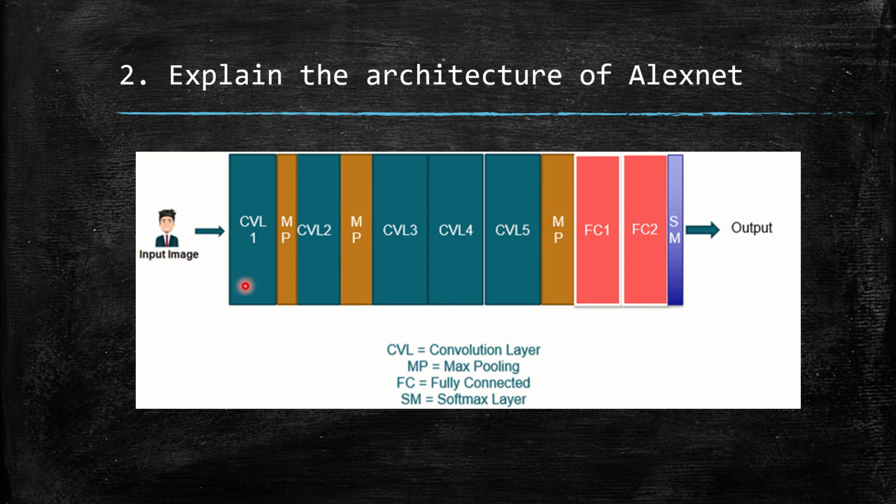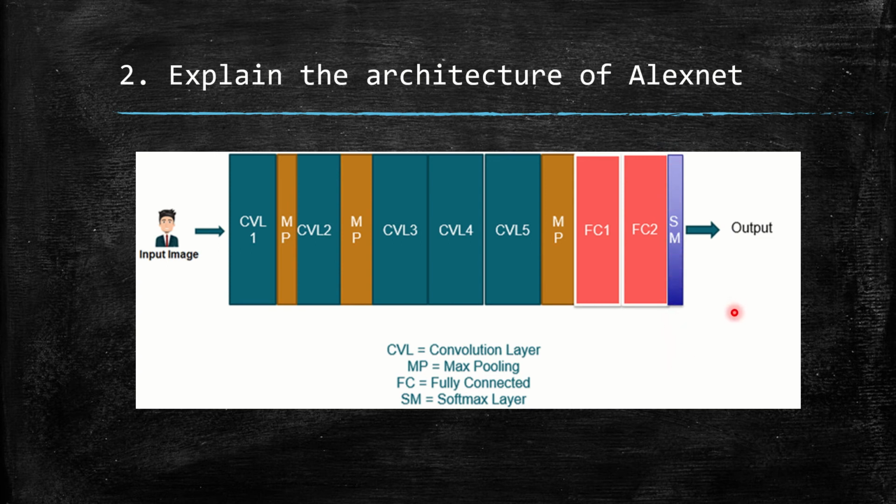The first layer is a convolution layer followed by max pooling, a convolution layer followed by max pooling again, then 3 convolution layers without any max pooling in between. It is all 3 continuous convolution layers followed by max pooling. Then there are fully connected layers, 2 fully connected layers followed by softmax activation. That's it. So you have convolution, max pooling, convolution, max pooling, 3 layers of convolution followed by max pooling, and then 2 fully connected layers followed by the softmax layer.